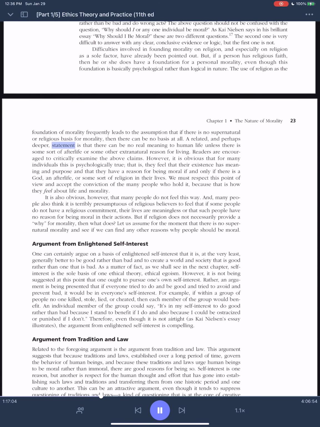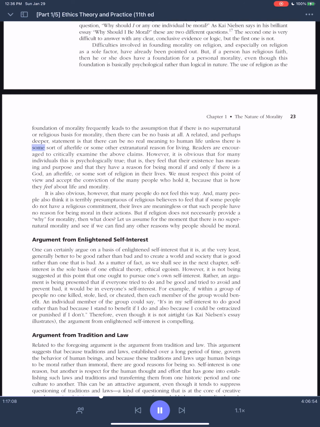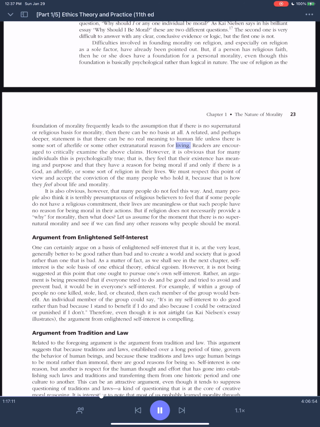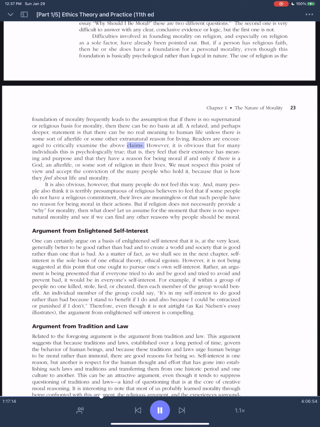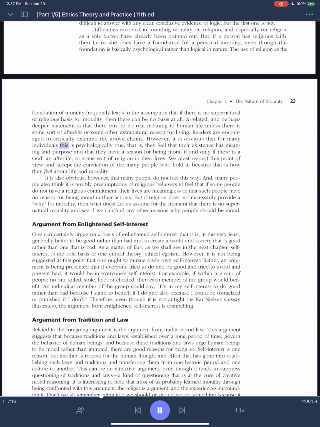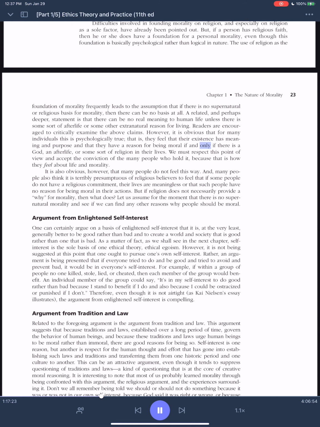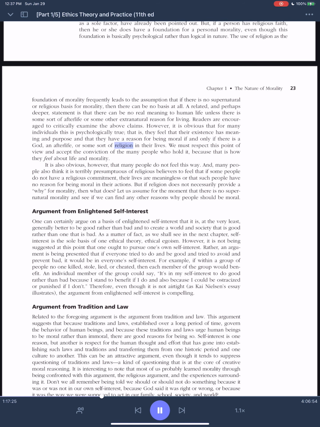A related, and perhaps deeper, statement is that there can be no real meaning to human life unless there is some sort of afterlife or some other extra-natural reason for living. Readers are encouraged to critically examine the above claims. However, it is obvious that for many individuals this is psychologically true. That is, they feel that their existence has meaning and purpose and that they have a reason for being moral if and only if there is a God, an afterlife, or some sort of religion in their lives.